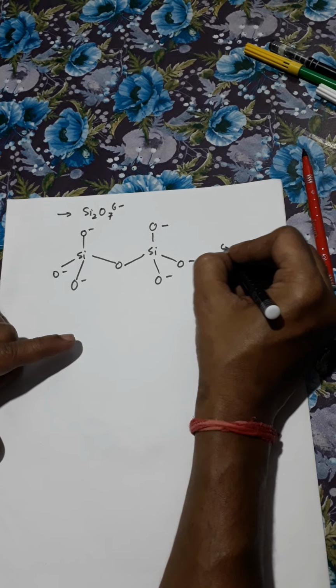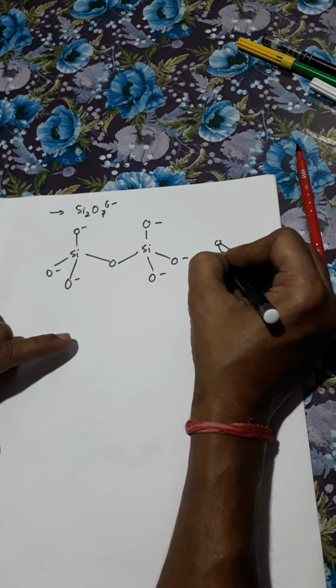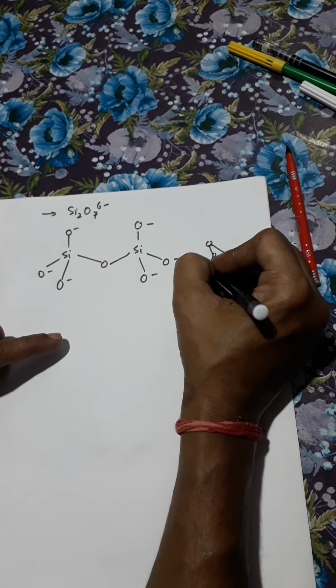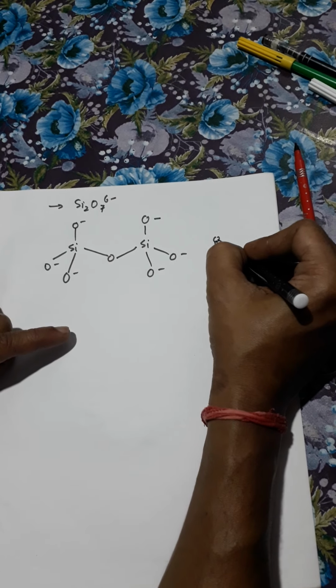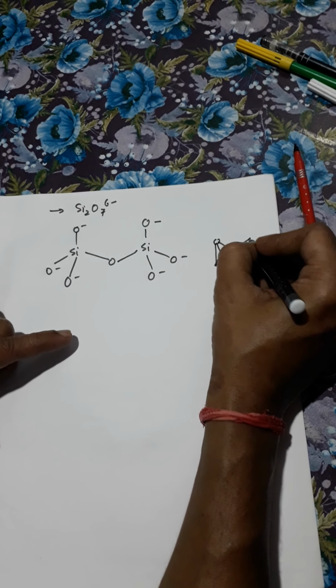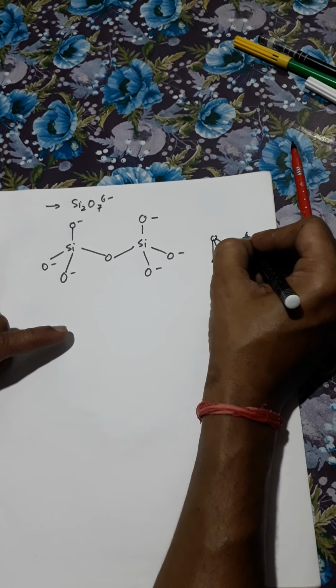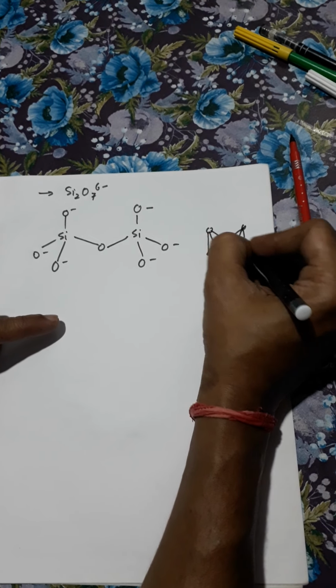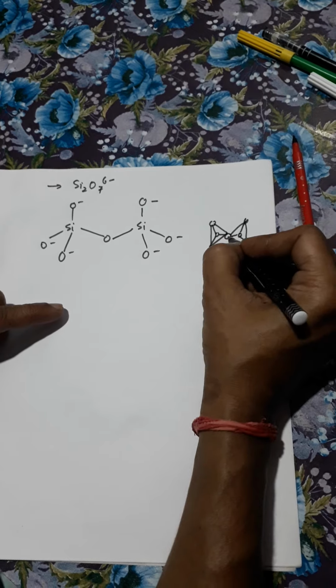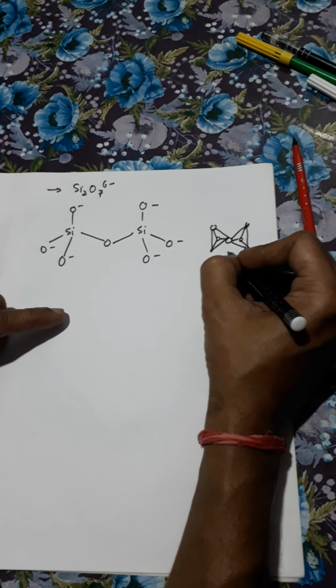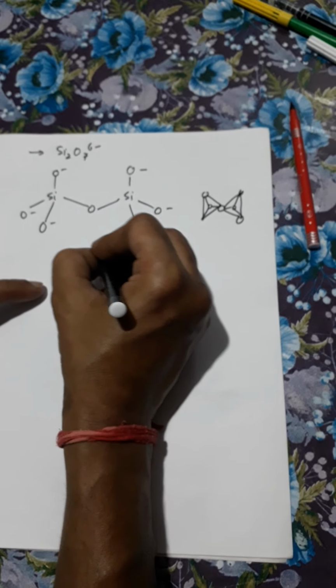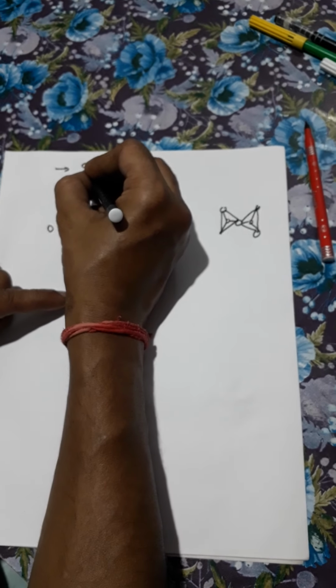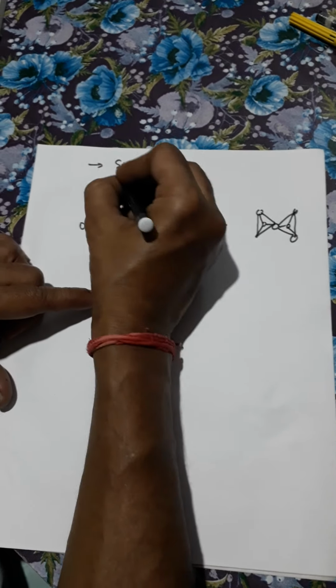Oxygen, oxygen, here is the oxygen, silicon also. This structure indicates the Si2O7 6- ion. The basic structural unit is Si2O7 6- ion.